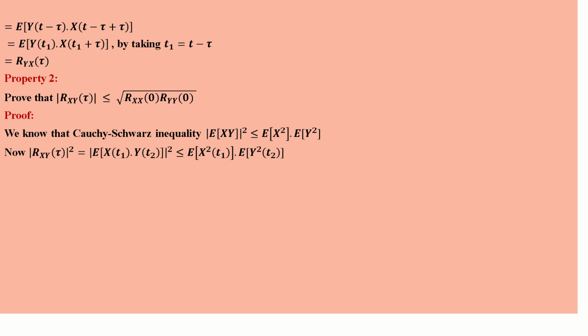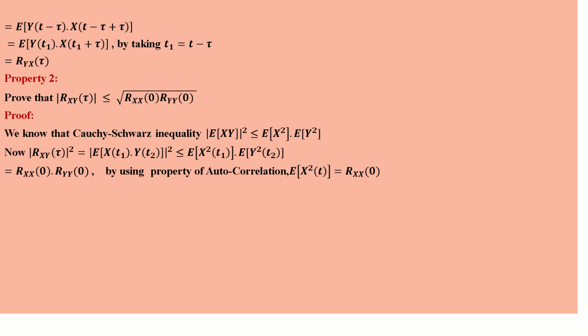Now Rxy of tau modulus value square is equal to, we know, expected value of x of t1 into y of t2 the whole square modulus. By using the Cauchy-Schwarz inequality, this is less than or equal to expected value of x square of t1 into expected value of y square of t2. This is nothing but Rxx of 0 into Ryy of 0.